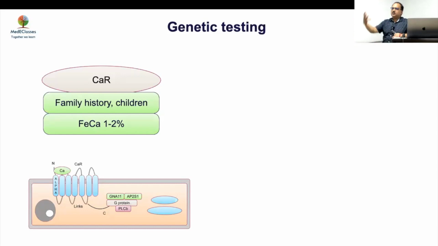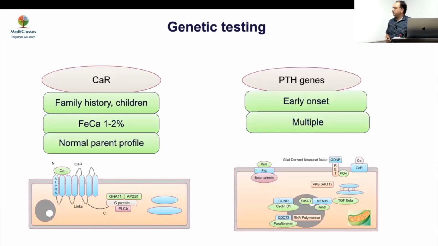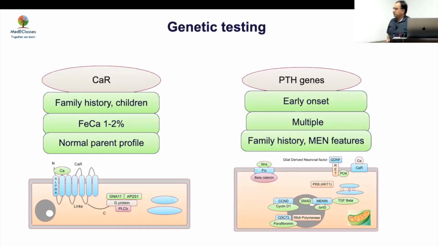Because your urinary calcium will be less, so you will not cure that. So it should not be done in that setting. And you have to do PTH genes with early onset, multiple, and there are various genes which Dr. Pratik will also talk about in that setting.